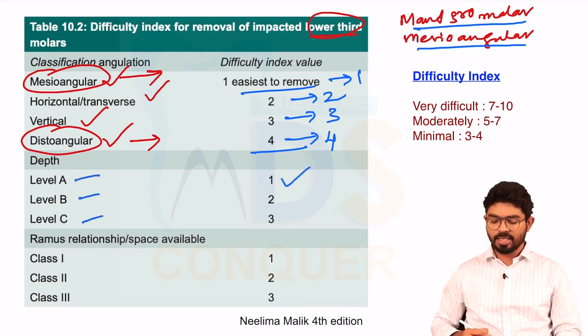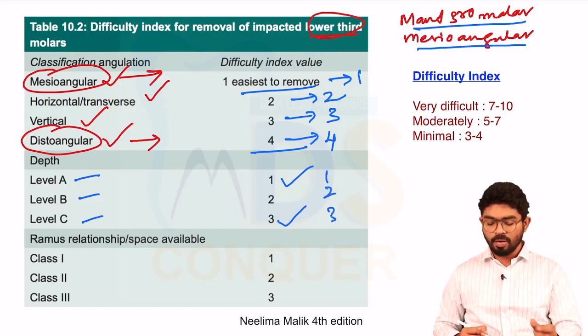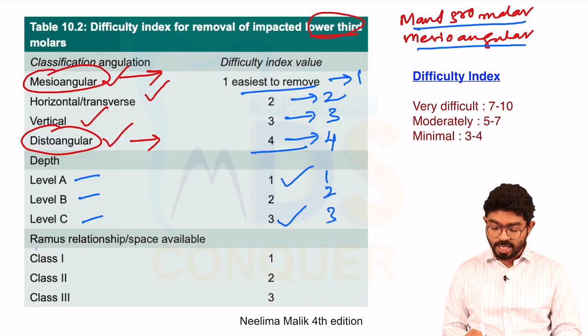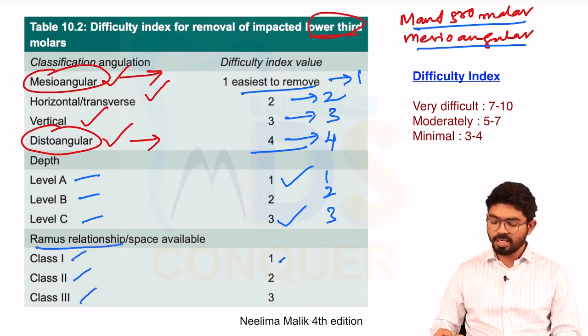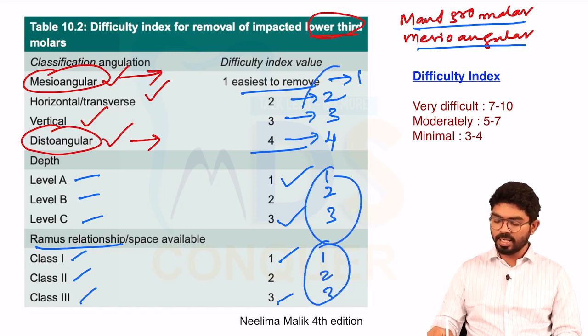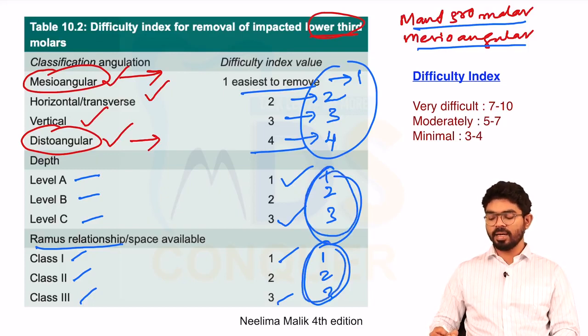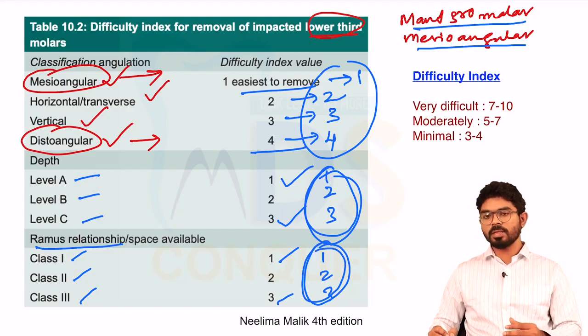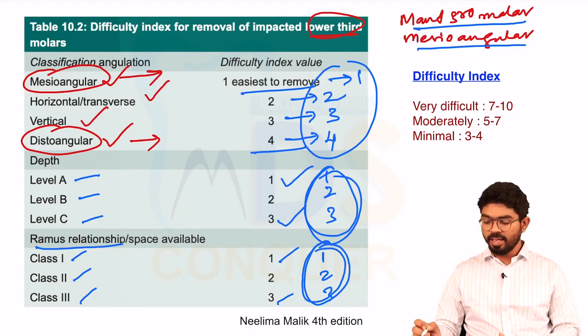A is the easiest and C is the most difficult. Scorings are 1, 2, 3. We have learned the classes, that is the ramus relationship or the space availability. Class 1, class 2, class 3. 1 is easy, 3 is difficult. So based upon these 3 values, that is the type of impaction, the depth of the impacted tooth, and the space available for the impacted tooth, you combine all these values, okay, you add them.